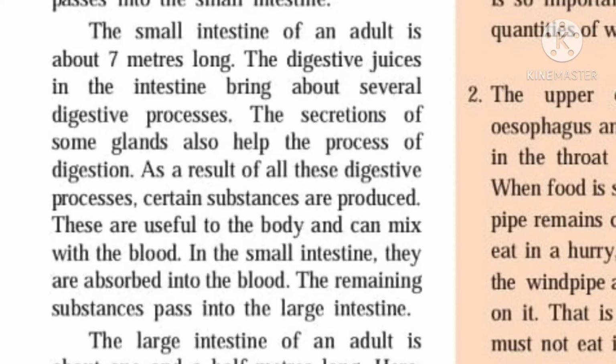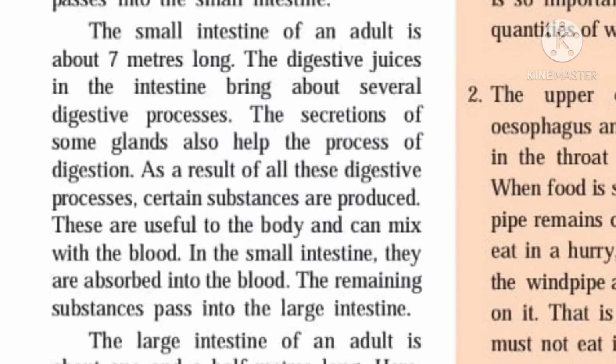In the process of digestion, some complex substances are broken down into simple substances which can be easily absorbed by the blood, and they can directly reach the different cells of the body for energy production. The useful substances are absorbed into the blood, and the remaining substances are passed into the large intestine.